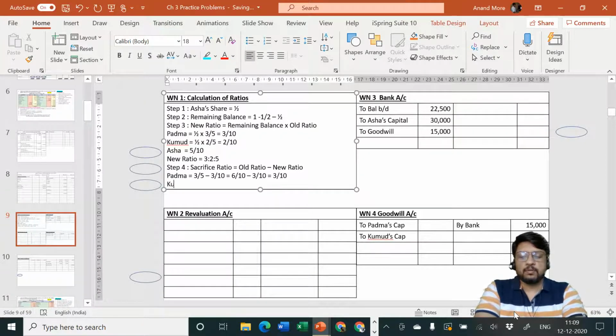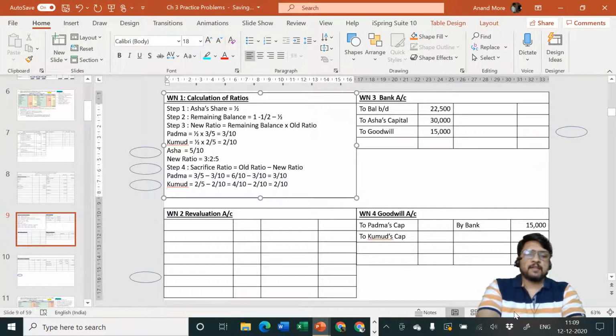Next one, Kumud. Old ratio is 2 by 5 minus new ratio 2 by 10. So the first part of the equation should be multiplied by 2, that goes to 4 by 10 minus 2 by 10 is equal to 2 by 10.